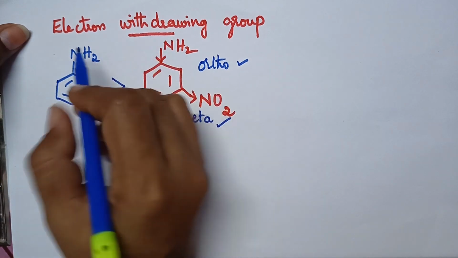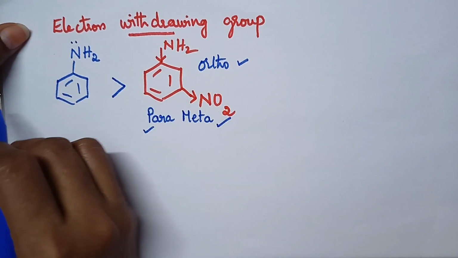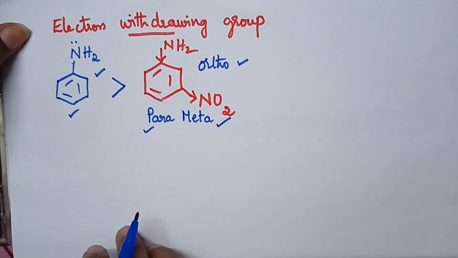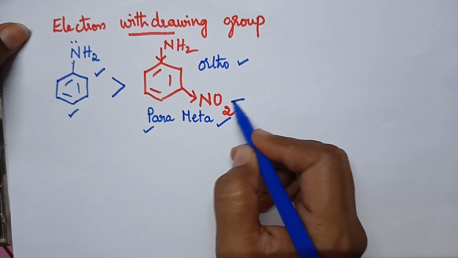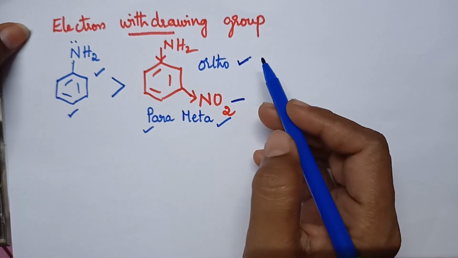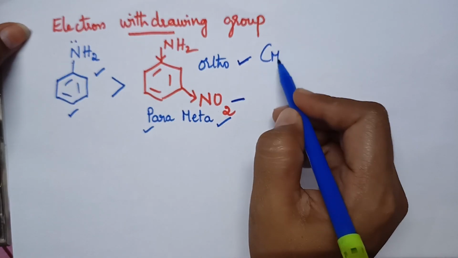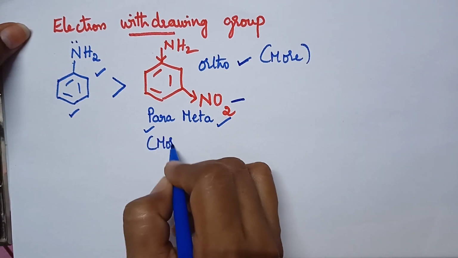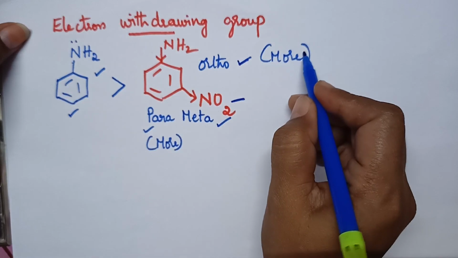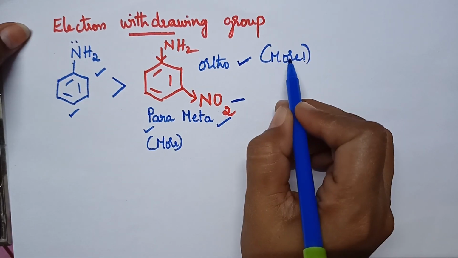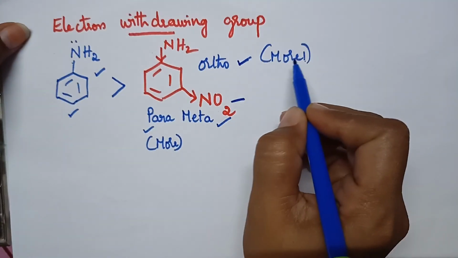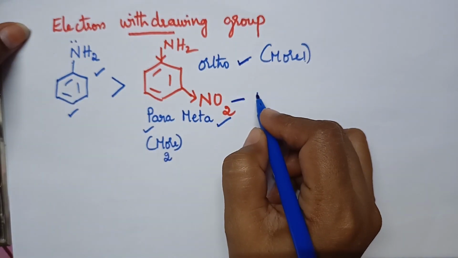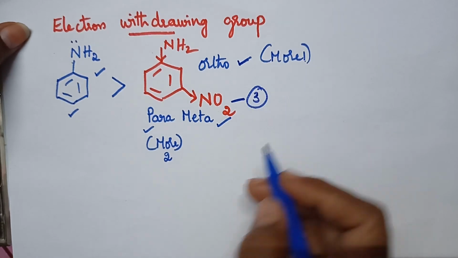Here, aniline is an ortho and para directing group. So if the substituent is present in the ortho position, its effect is more, the second position is para, and the third position is meta.